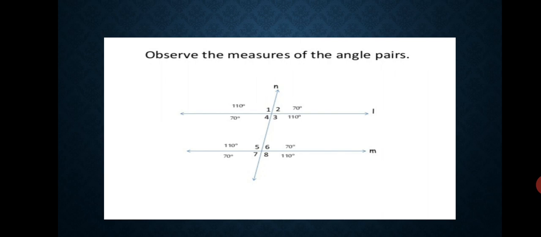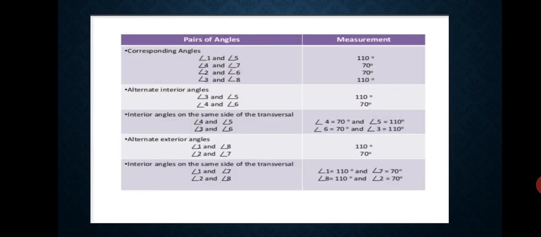And now write what are corresponding angles, what are alternate interior angles, what are interior angles, what are alternate exterior angles, what are exterior angles. Write all the angles. Just take your notebook and write this one. You may pause the video also for this. Okay, I hope you write all the things.